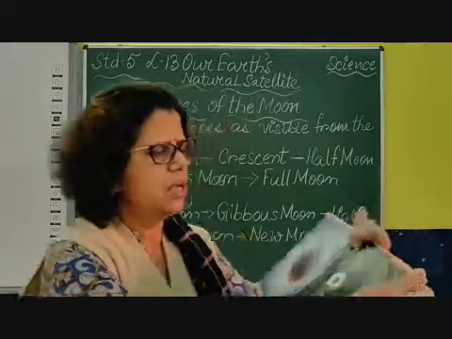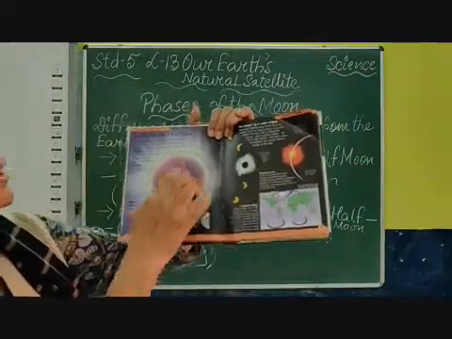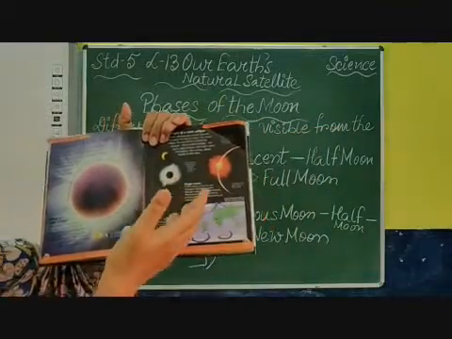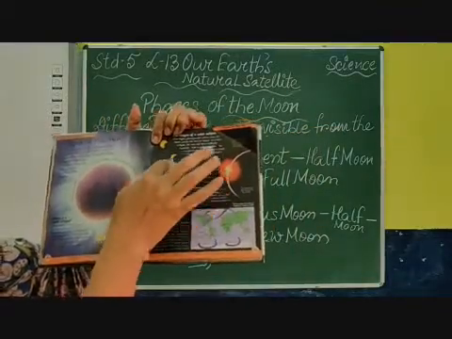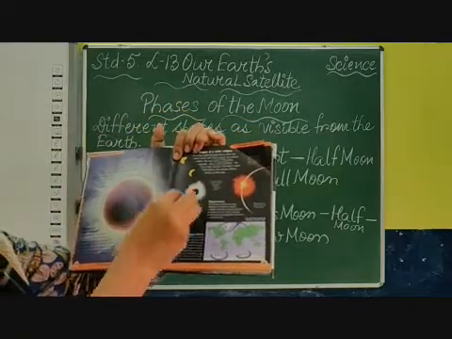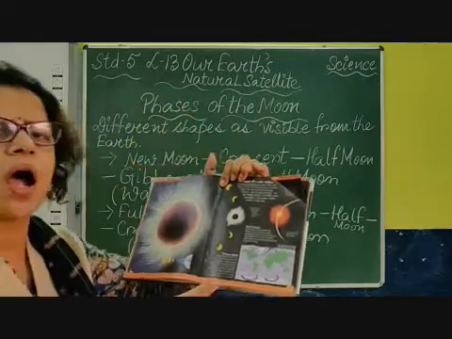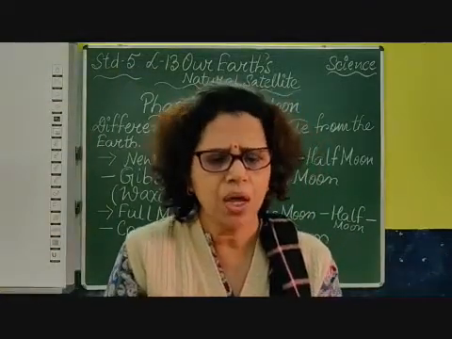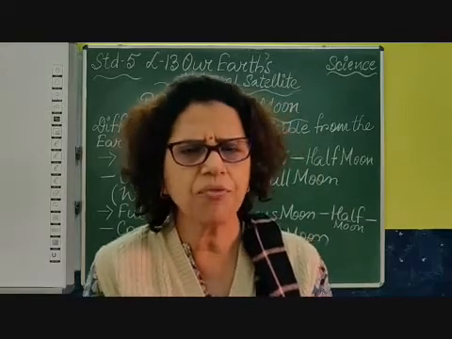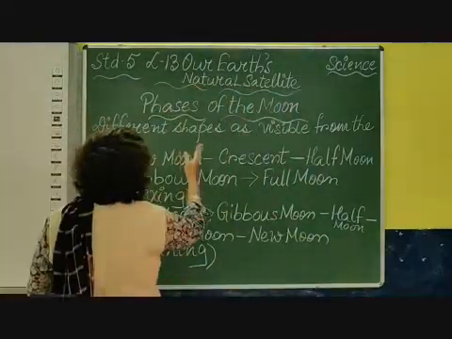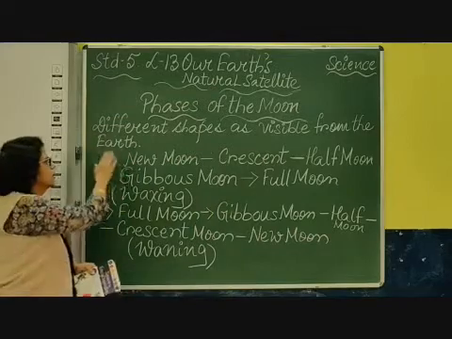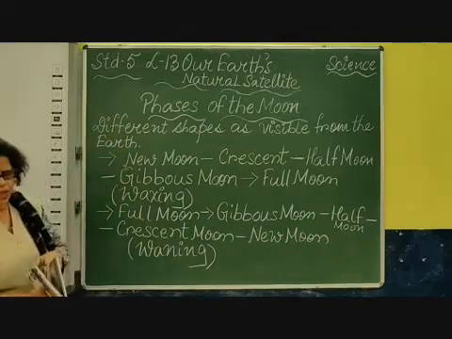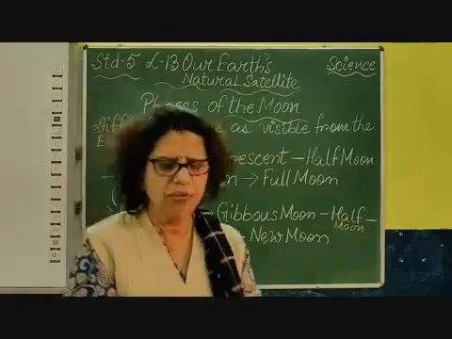Here you can see the sun, and the sun is shining, and then we will study about eclipses. Then we see the part which has been reflected, where the light falls. The other part which we can't see is in dark, and that's why it is called the phases of the moon. So what are the phases of the moon, children? Phases of the moon are the different shapes of the moon as visible from the earth.